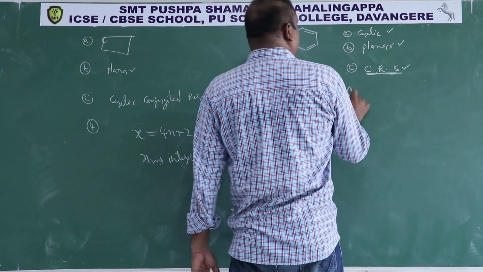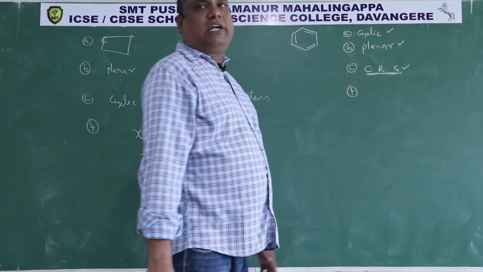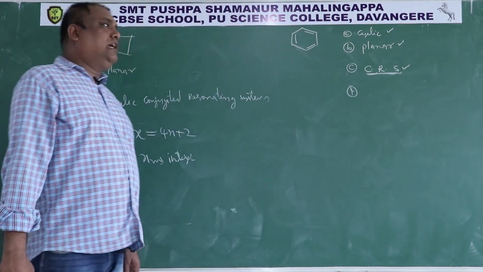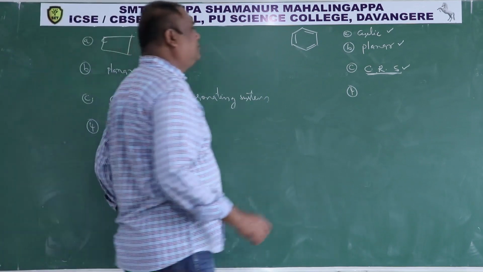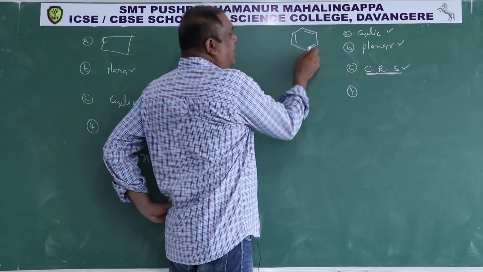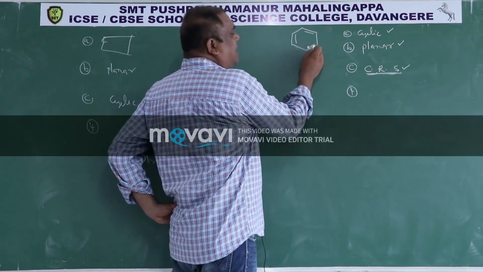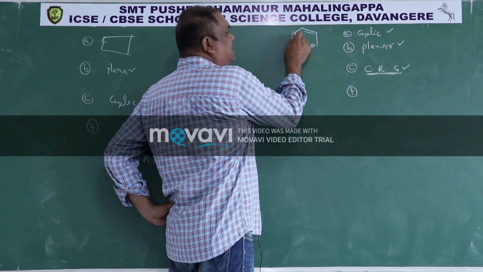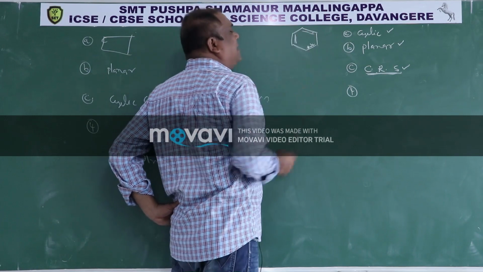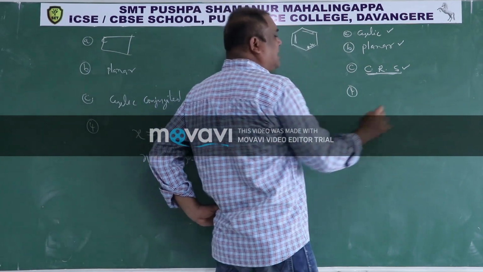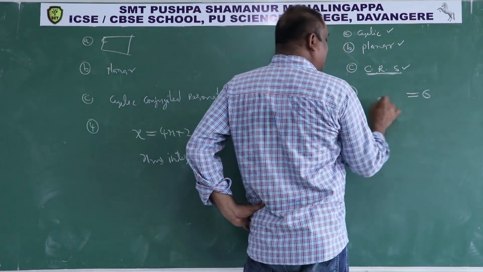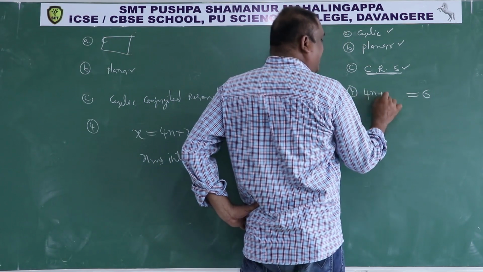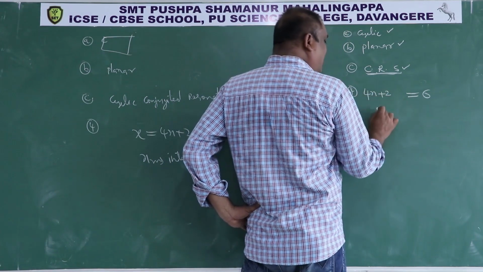Then the fourth condition, the number of electrons in the cyclic resonating system. This pi bond has one electron of this carbon, another electron of this carbon, 2 electrons in this pi bond, 2 electrons in this pi bond, 2 electrons in this pi bond. Total number of electrons is 6. That 6 I have to equate with 4n plus 2. Then I have to solve this.